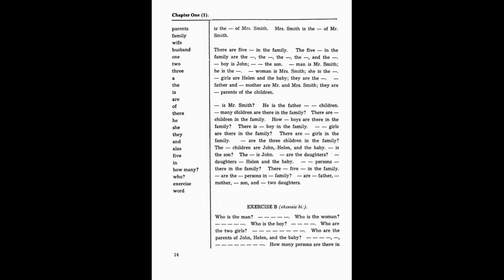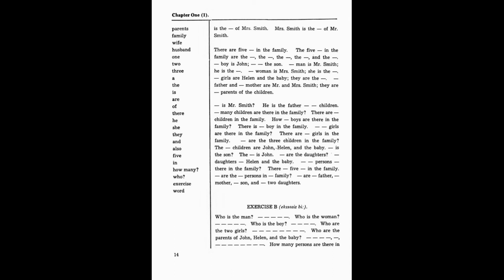The man is Mr. Smith. Who is the woman? The woman is Mrs. Smith. Who is the boy? The boy is John. Who are the 2 girls? The 2 girls are Helen and the baby.